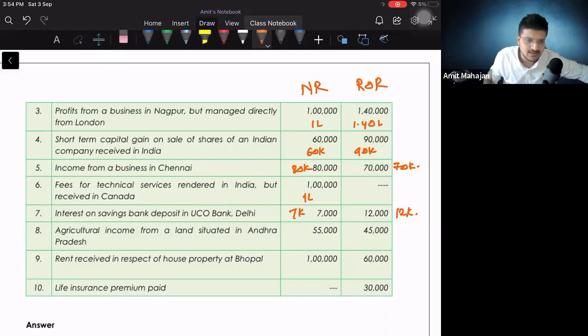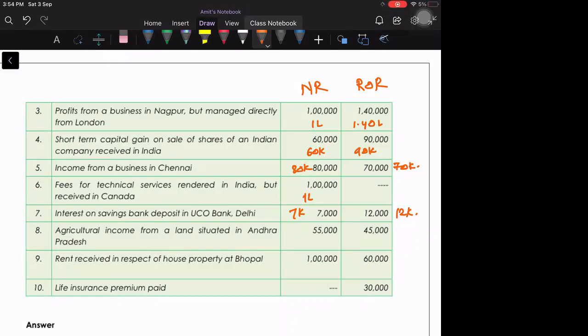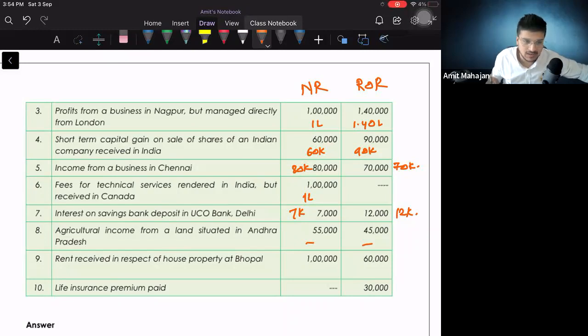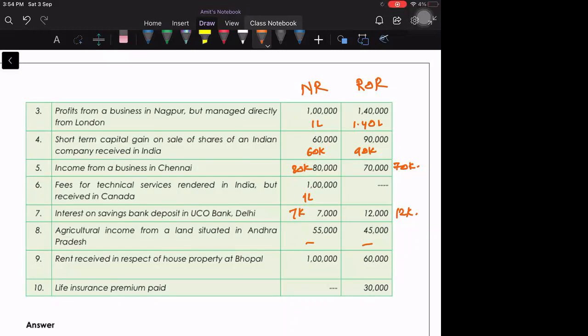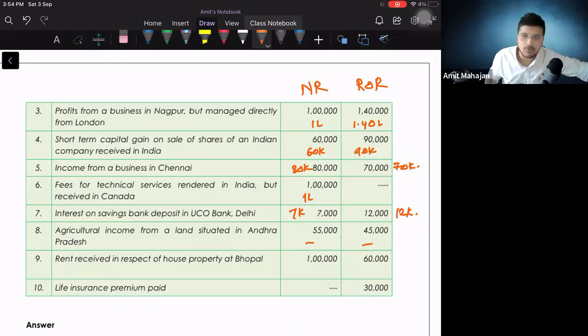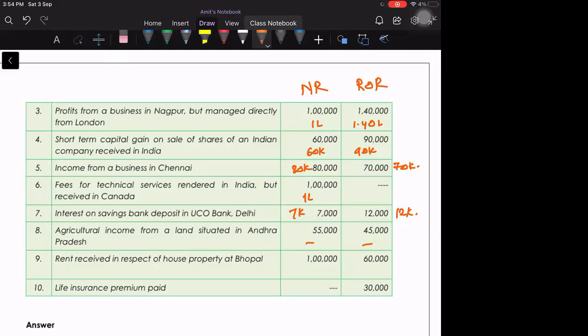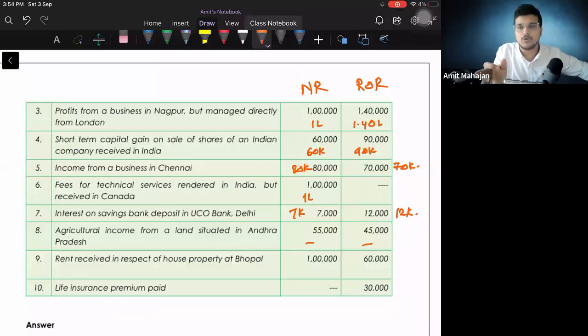Agricultural income from a land situated in Andhra Pradesh. Agricultural land situated, it will be exempt. Perfect. Rent received in respect of house property at Bhopal. Fully taxable. Indian income or foreign income? Of course, this is an Indian income. Why? Because it is deemed to accrue in India. That is why it is an Indian income.